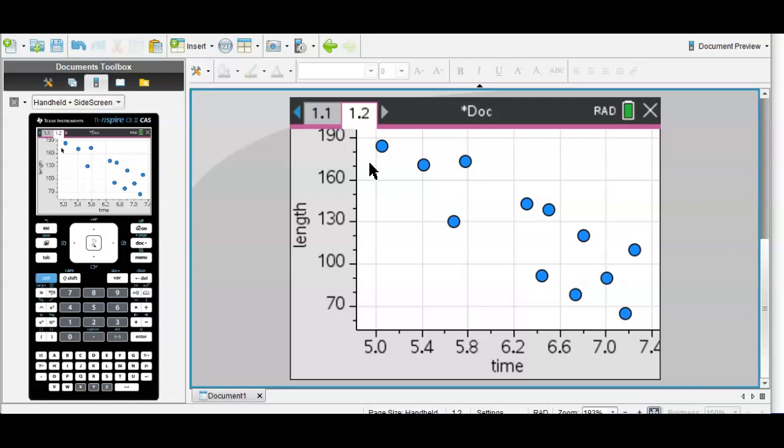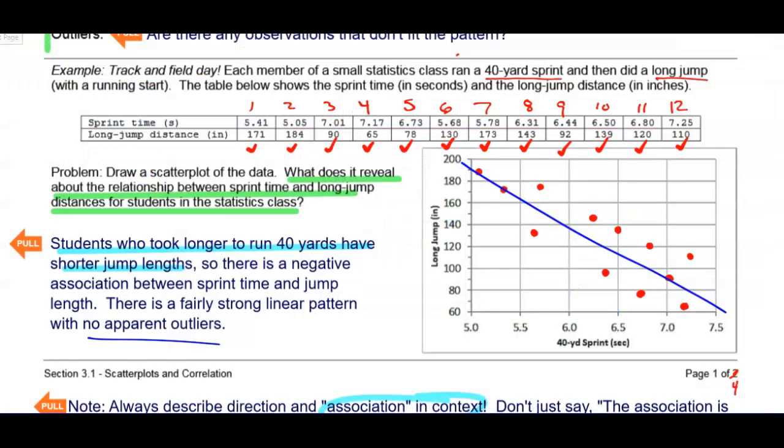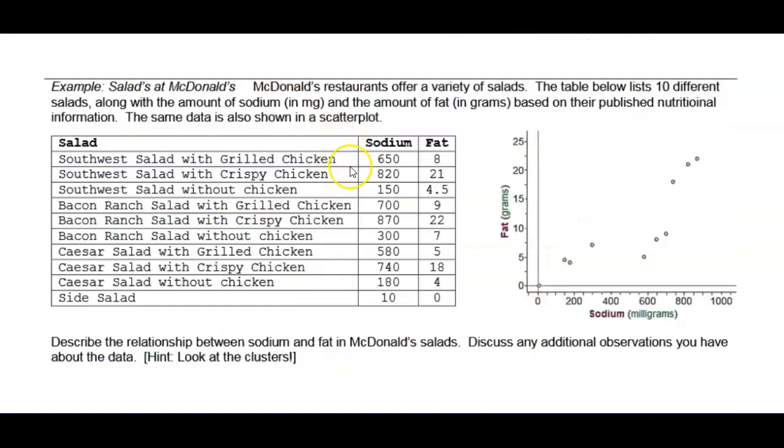We're going to be doing a lot more with scatter plots in section 3.2, but I just wanted to make sure you had seen at least one time how to do that with your TI Inspire CAS calculator. Okay, so let's get rid of that, and we're going to jump back into the notes page. Let's look at page 3.